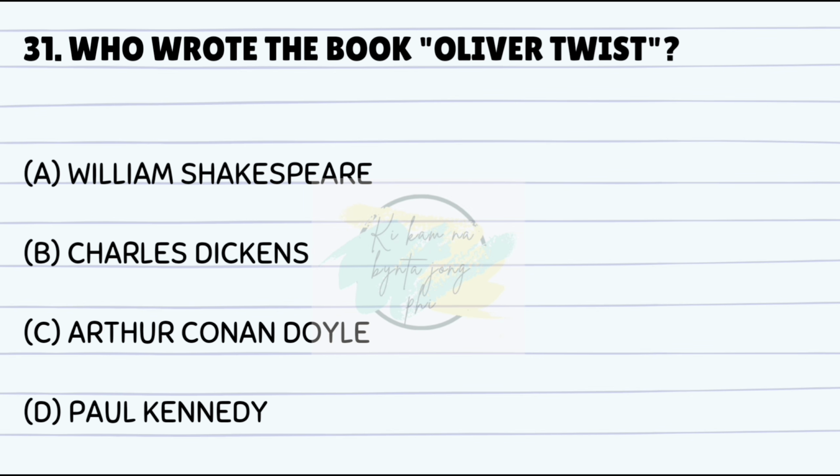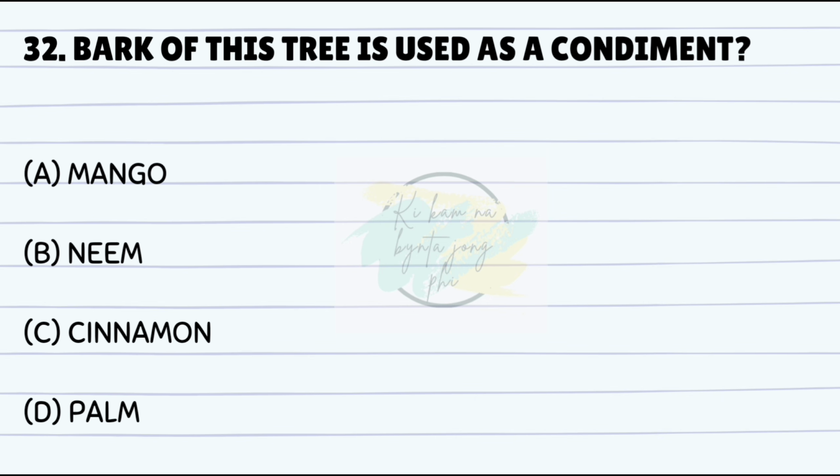Who wrote the book Oliver Twist? Answer is B. Charles Dickens. Bark of this tree is used as a condiment. Answer is C. Cinnamon.